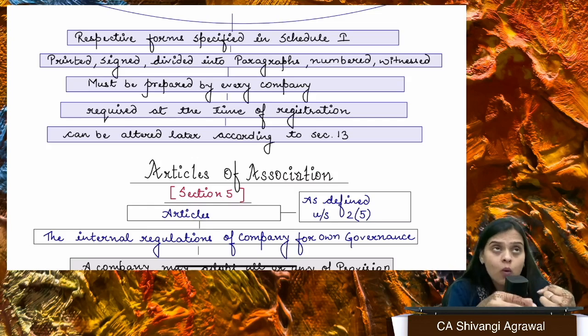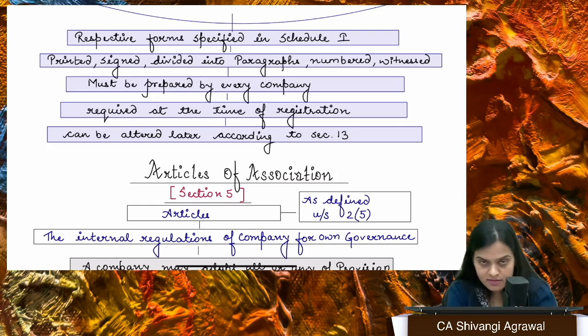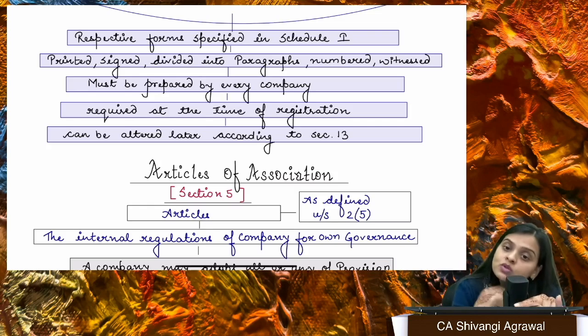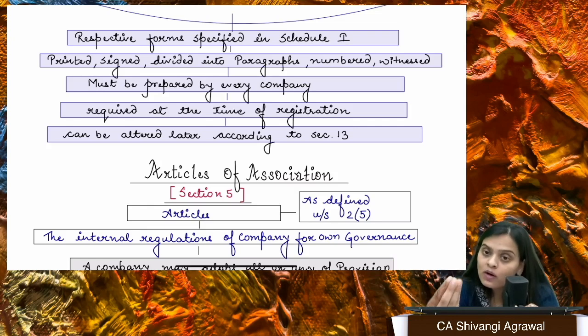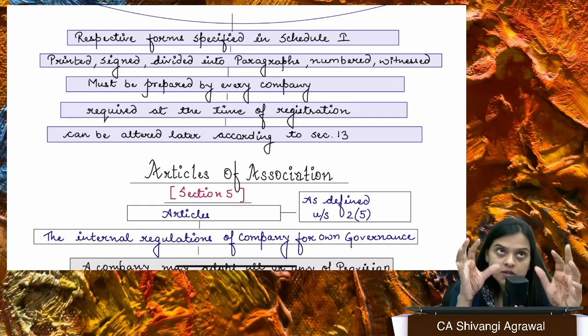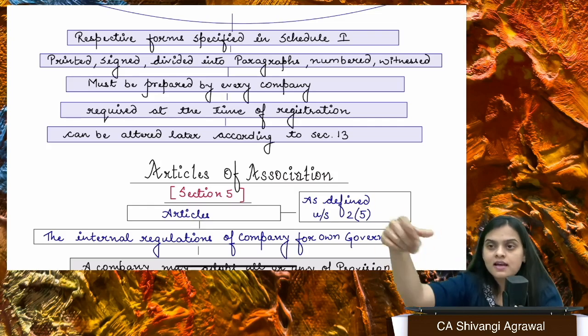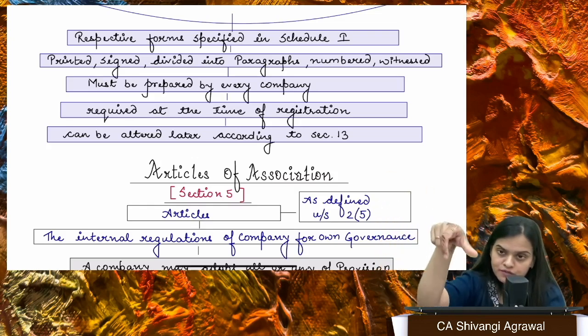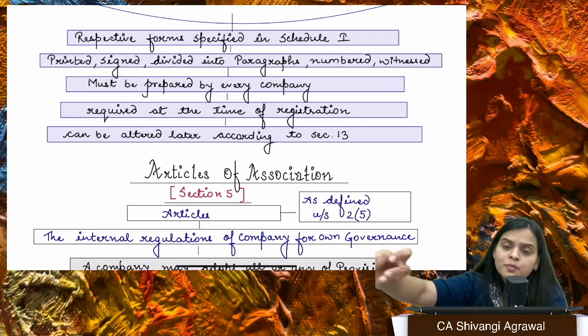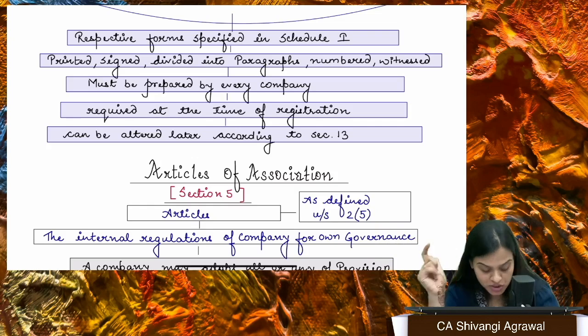In that, Schedule 1 tells us about all the formats of Memorandum of Association and the model articles. So if I am a company which is limited by shares, then what I can do is I can pick up table A, right? So it has the format or pro forma of Memorandum of Association, and thereafter the name of the company is this. I have filled that particular information. The liability of members of the company is whatever, right? So that is how it is. So respective forms are there in Schedule 1.